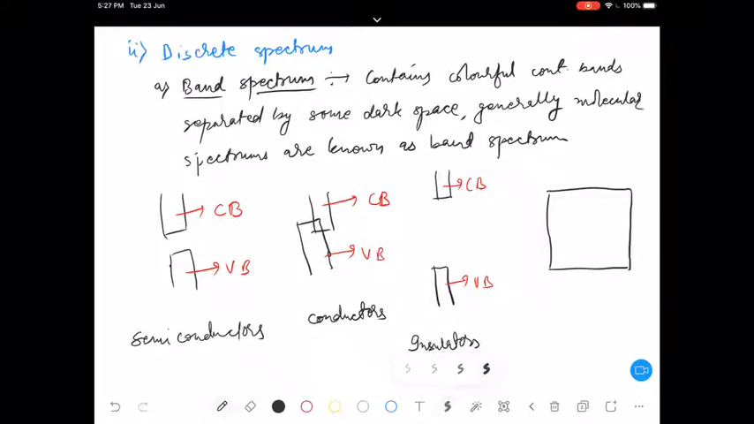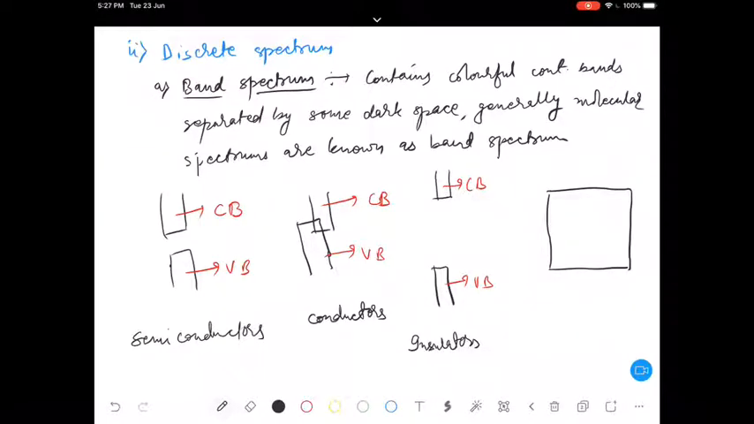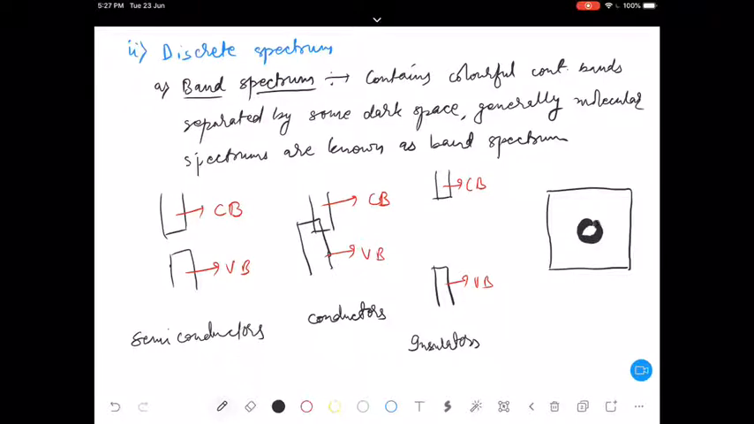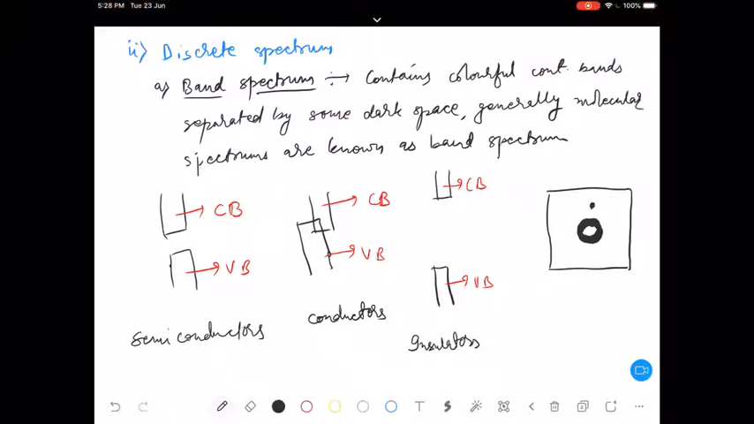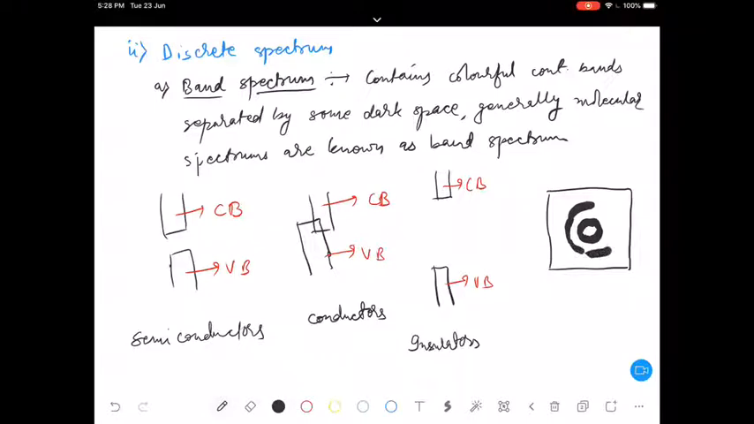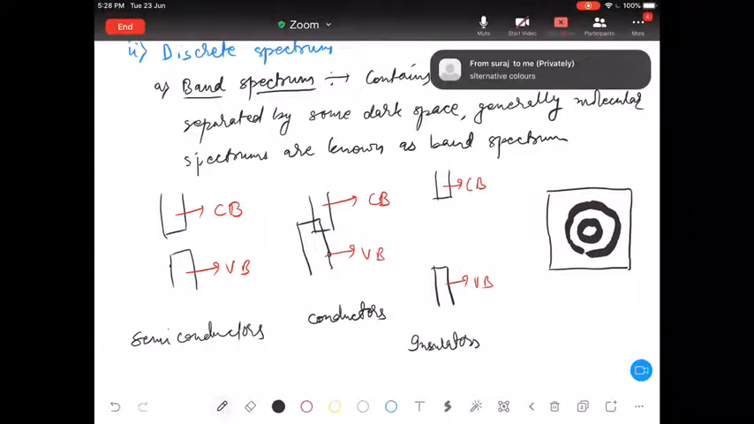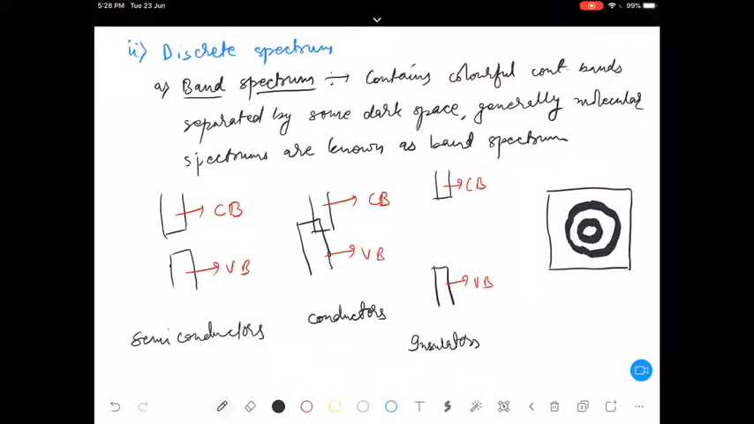If you remember, I discussed this diagram with you. There will be this dark spot, bright spot, then again bright spot, and then this dark spot, like this. When light is passed through a very small slit, this kind of diffraction will be observed, right? So different kinds of bands we are obtaining here.